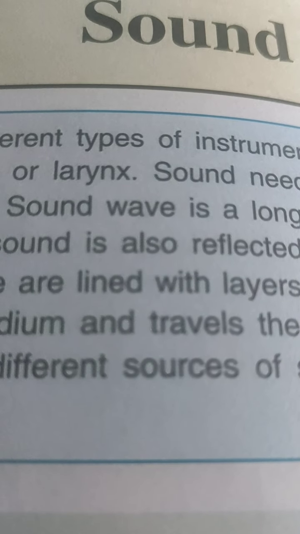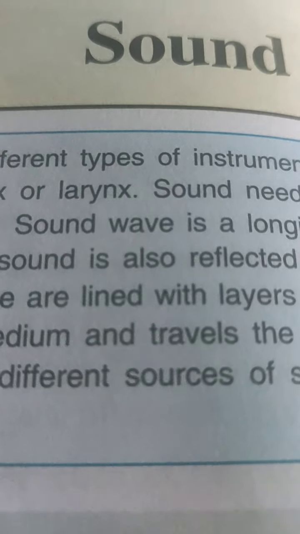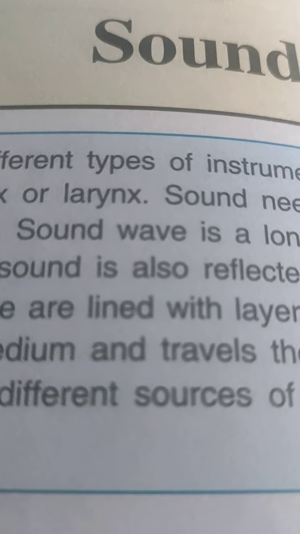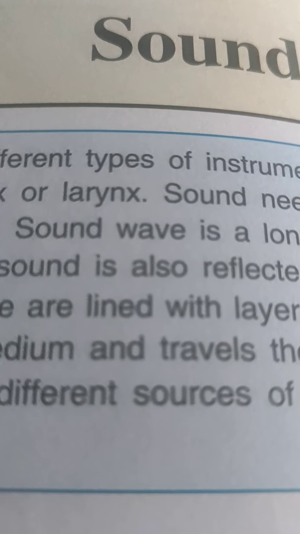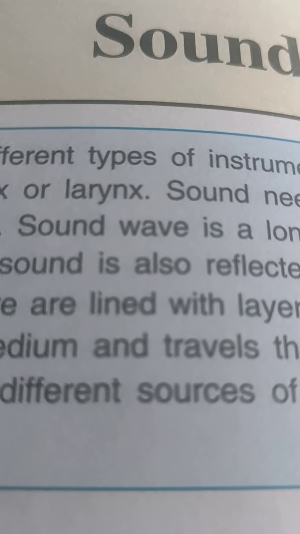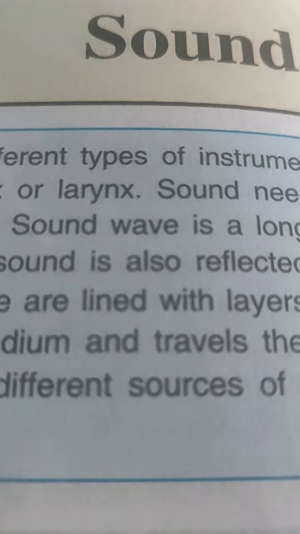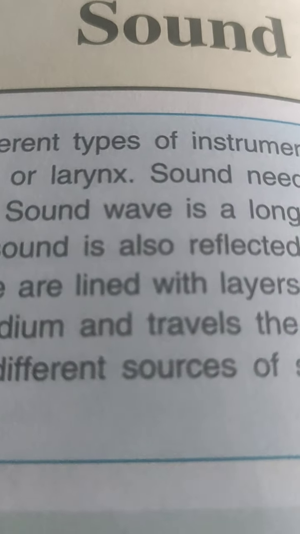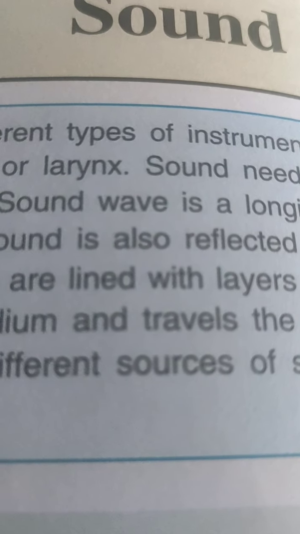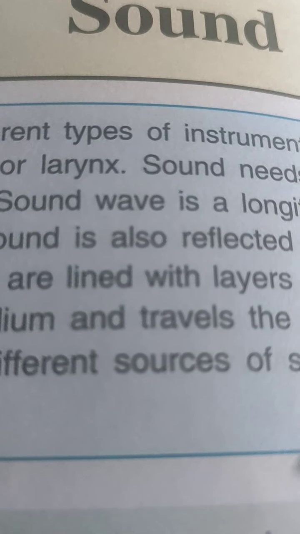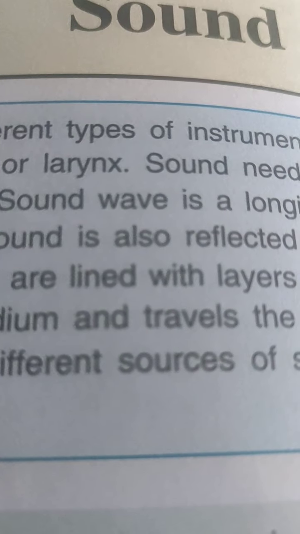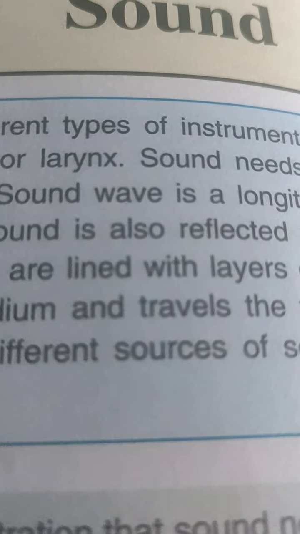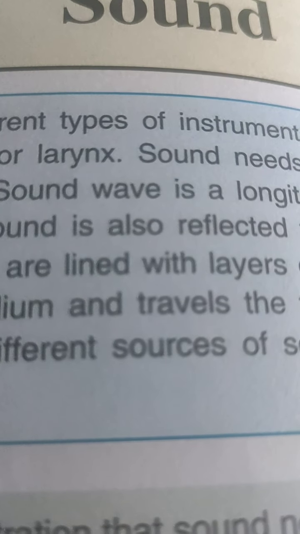In this motion, the body from its rest position moves to one side and comes back to the rest position. Then it moves to the other side and again comes back to the rest position. This process is repeated again and again. So the oscillatory motion is repetitive at a regular interval of time.